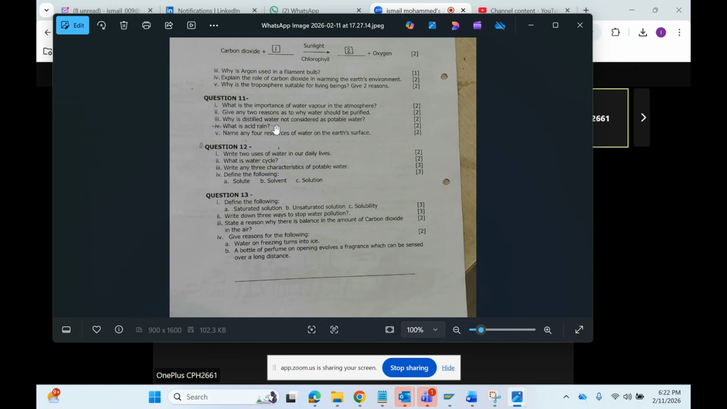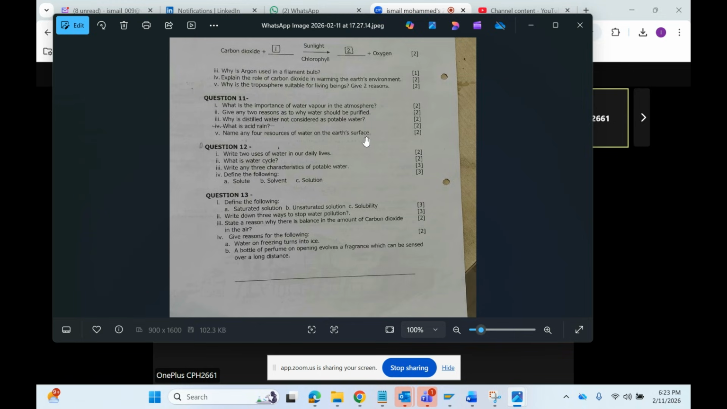Acid rain is when sulfur is present in the air and it mixes with the rain that is falling. Then it turns acidic, like sulfur dioxide. So acid is formed there, and that rain is called acid rain. You have to do some research on this and write it. When sulfur is present in the air and it mixes with the rain, then we get the acid rain.